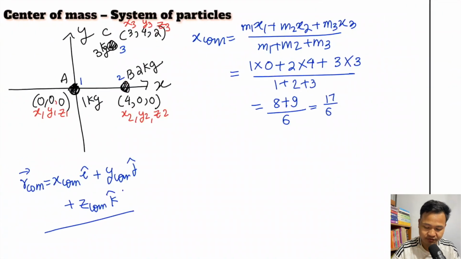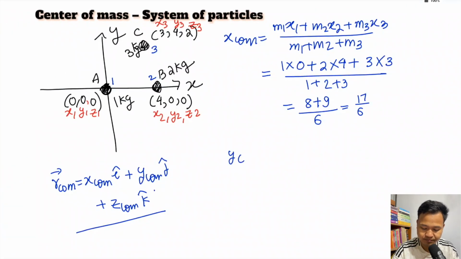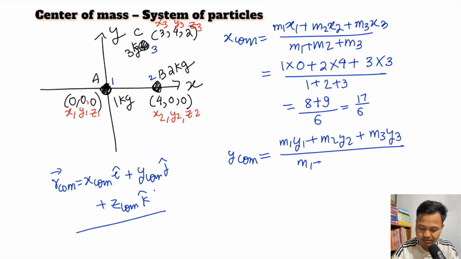In the same way you find out the y component of the mass. You have to go till m3: m1 y1 plus m2 y2 plus m3 y3 divided by m1 plus m2 plus m3. So m1 is 1 kg into y1, where y1 is 0; y2 is 0 and y3 is 4.